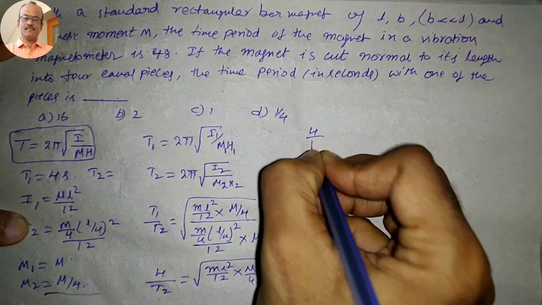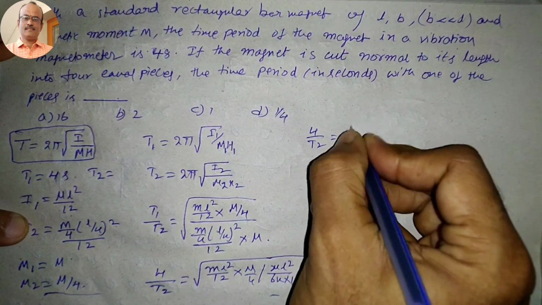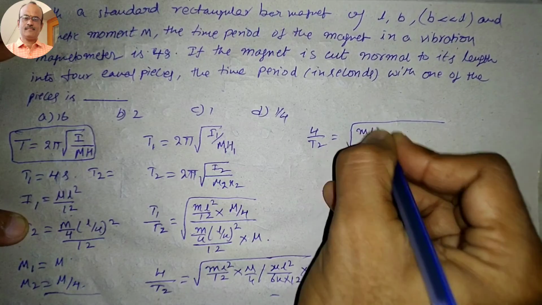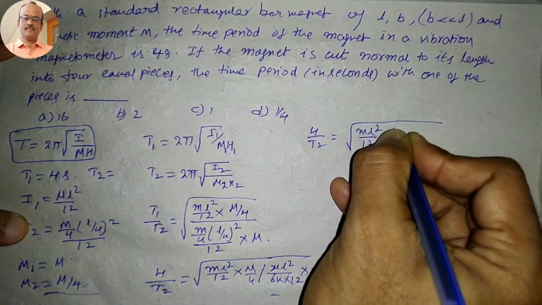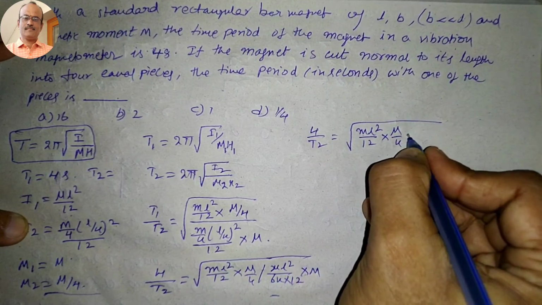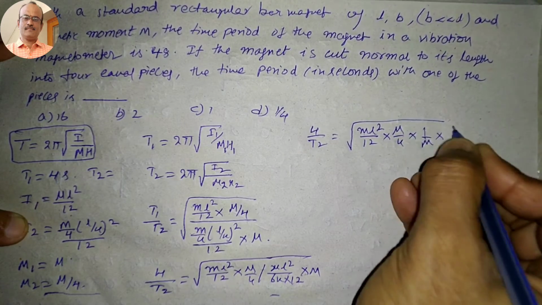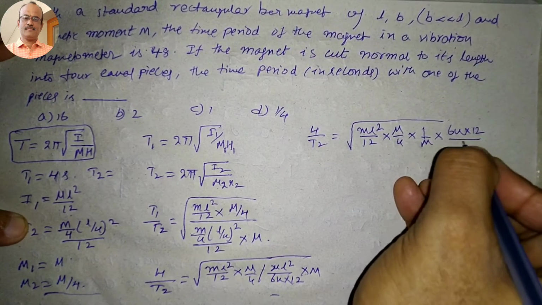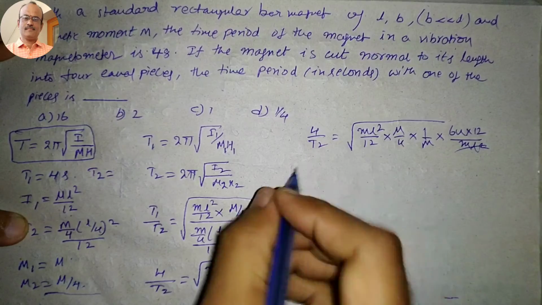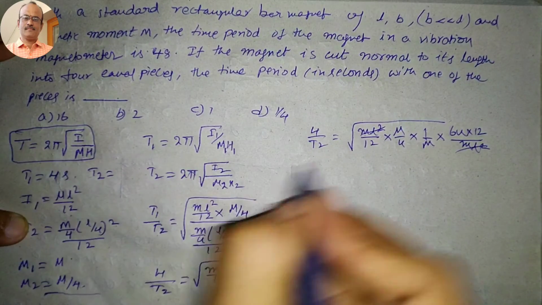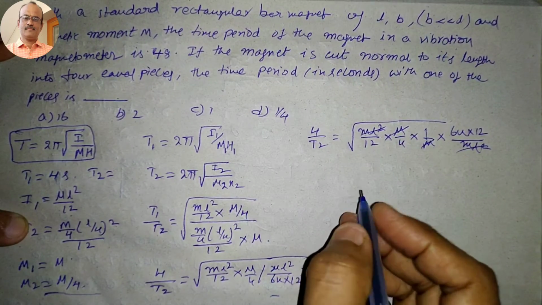Here 4 by T2 is equal to the square root of m L square divided by 12 into M by 4, into 1 by M into 64 into 12 divided by m L square. m L square cancels, and M gets cancelled.